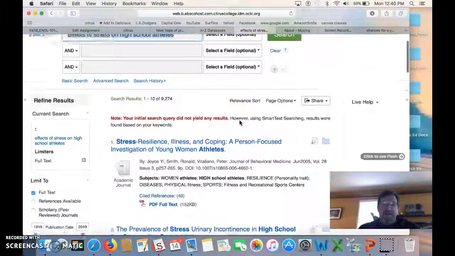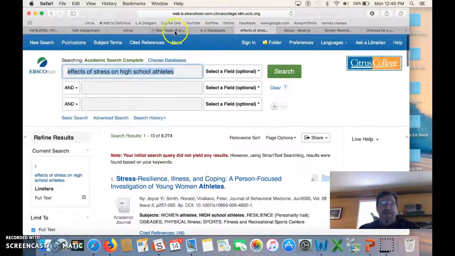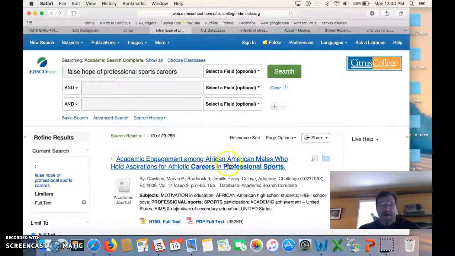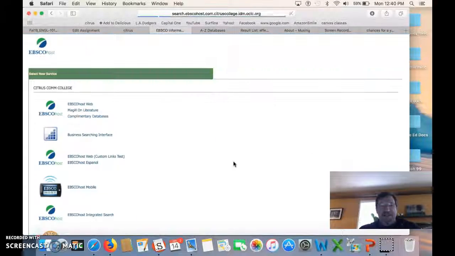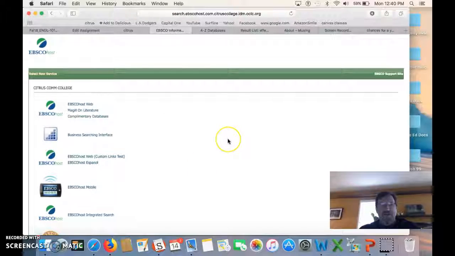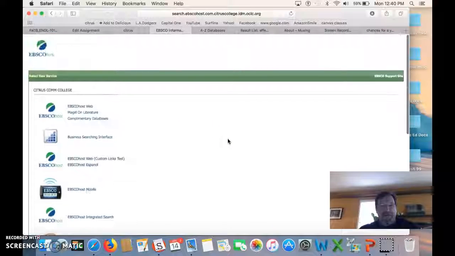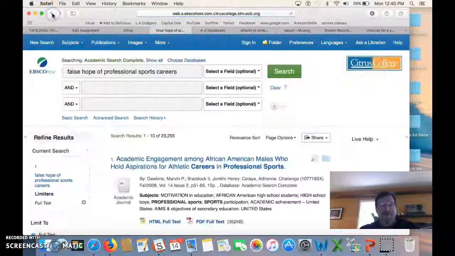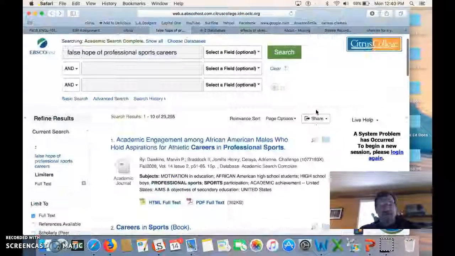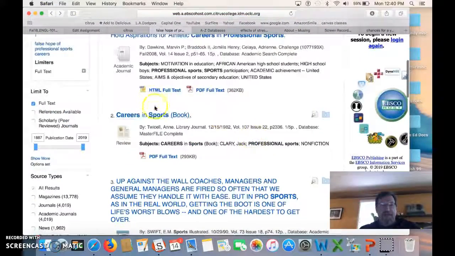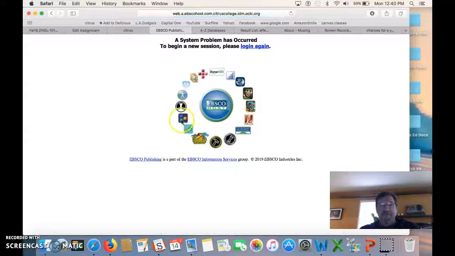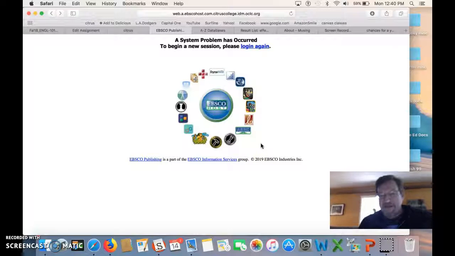One more thing I would say about the Citrus Library databases. I'll just look at this one in general. Another advantage of using the databases is that once you do start looking at the article, well, this one's not coming up, of course. The one I picked isn't coming. You do have a lot of tools here that are given to you to help you with any information you have here. Oh, I have to log in again. Basically, the point I'm trying to get at is that you can get the works cited information.